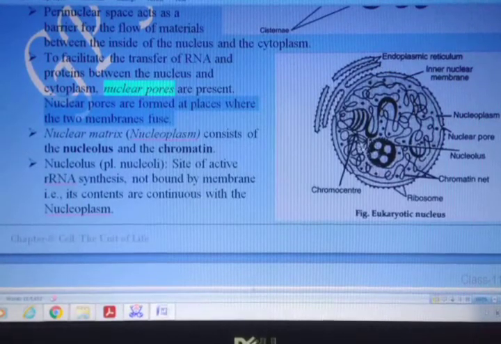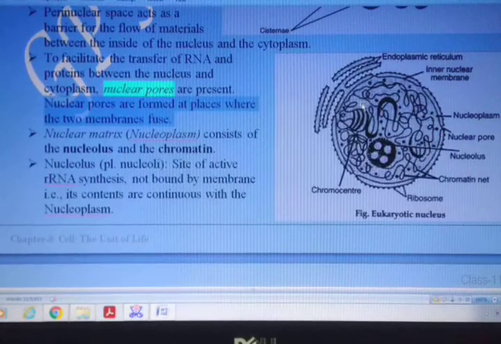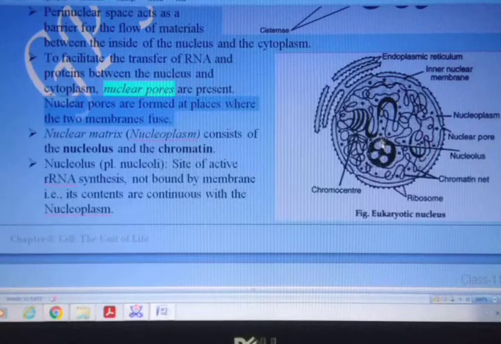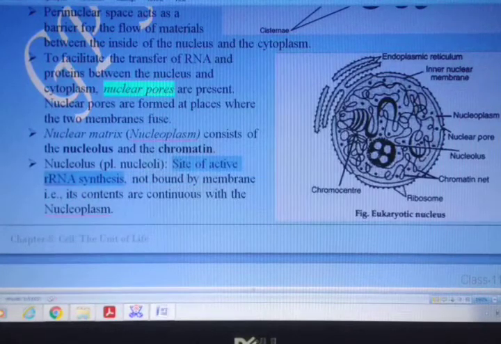Now coming to the inner side of the membrane, that is the outer and also the inner membrane. I mentioned earlier that a dense particle is there which is called nucleolus, but this nucleolus does not have any membrane, and actually the main function that is carried out inside the nucleolus is the synthesis of ribosomal RNA. Synthesis of ribosomal RNA.